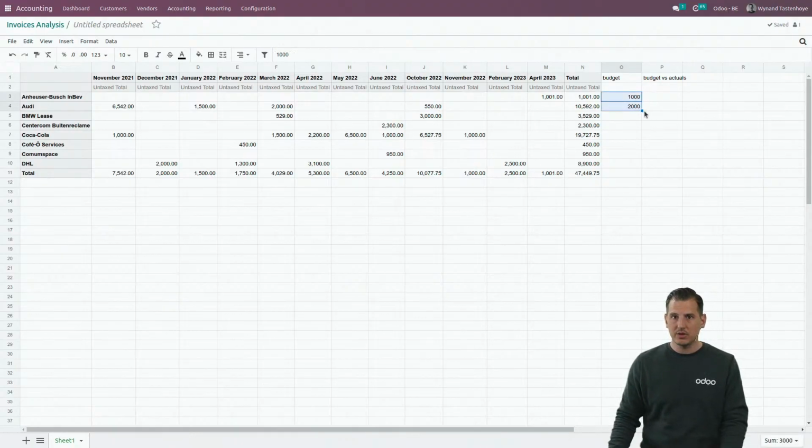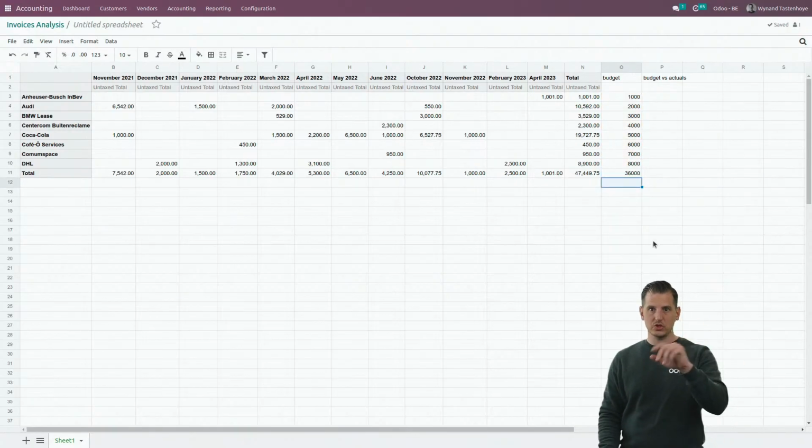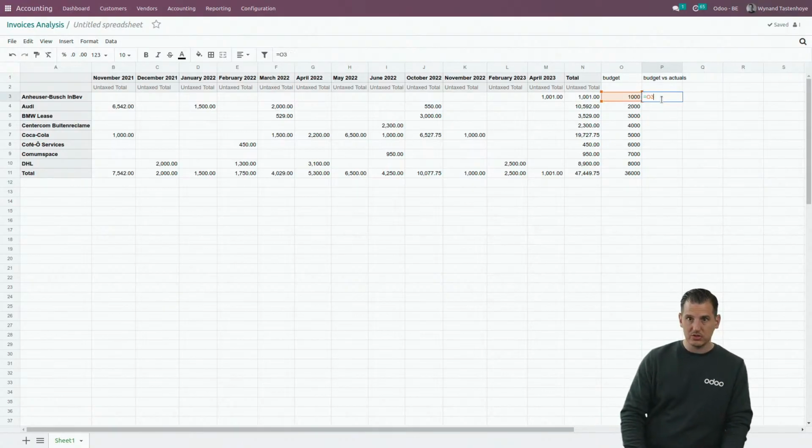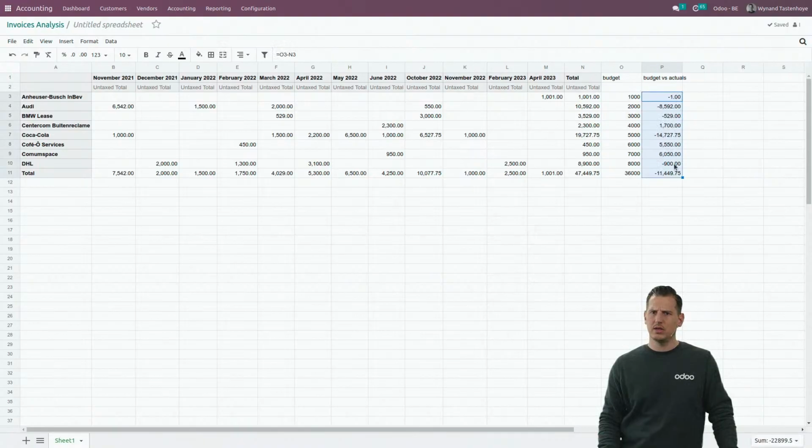Use the habits of Excel, drill down, put a sum over here in order to have a total, for example, in order to have for every single customer over here a budget. And from here on, I'm going to say, well, budget with actuals is the budget minus what has been realized and what is really invoiced already, in order to keep track of where we are in terms of the budget.